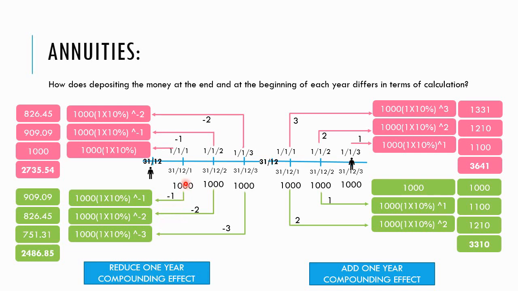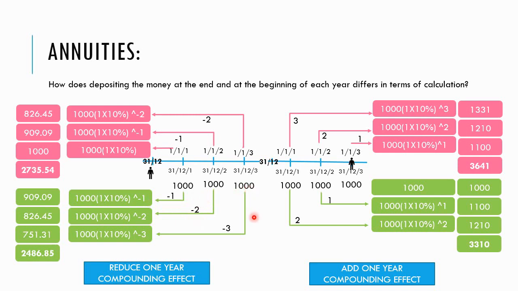If you deposited the money at the end of each year, and you want to bring the money to the end of this current year, you can see that here it completes one compounding effect. For the second year, you have to bring it forward to year 1, one compounding effect, and then to year 0, two compounding effects. So here we have to compound 2 times.